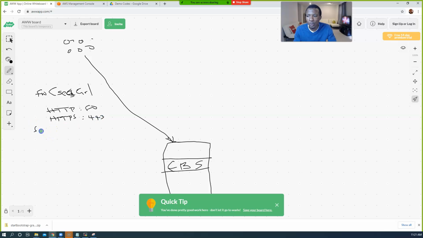And who do we open this to? Which IP address? To 0.0.0.0, meaning what? The entire world. We're allowing the entire world to access our website.